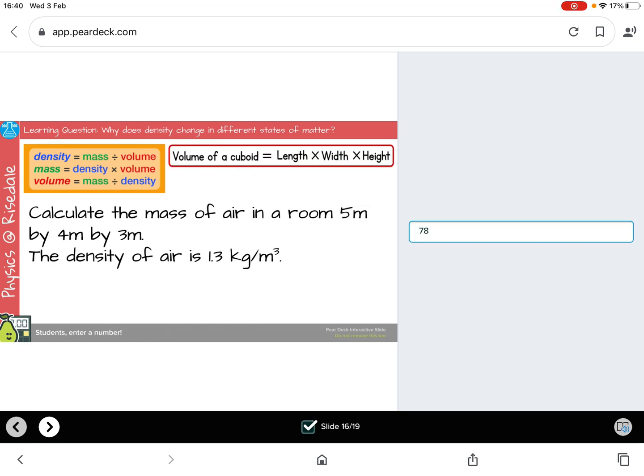Calculate the mass of air in a room 5 by 4 by 3. And the equation telling you how to calculate the volume of a cuboid was added on this slide. A room is a cuboid, so you should have done 5 times 4 times 3, which equals 60 meters cubed. And if the density is 1.3, the mass equals density times volume. 1.3 times 60 equals 78 kilograms.